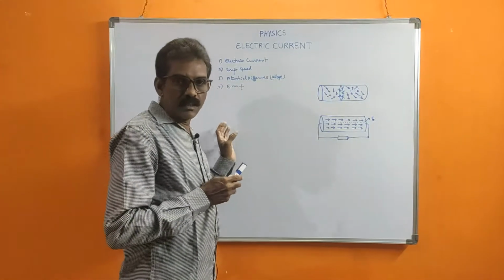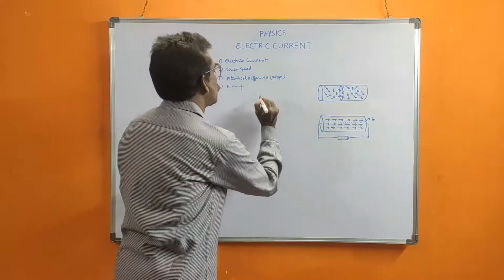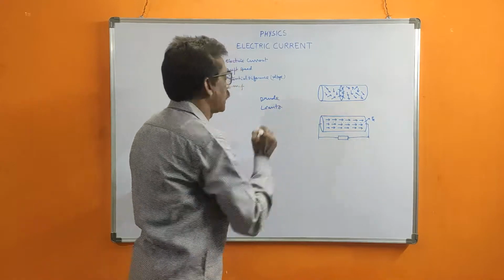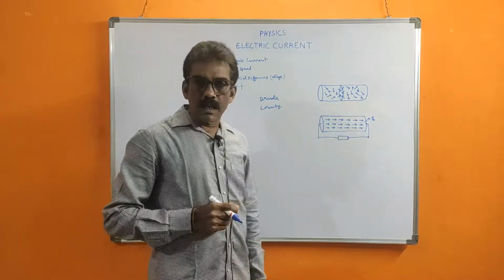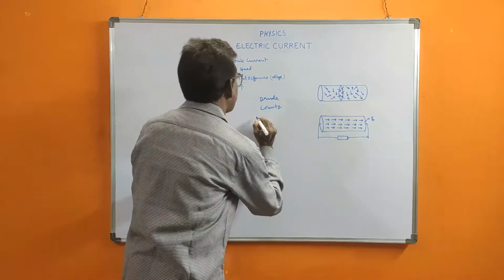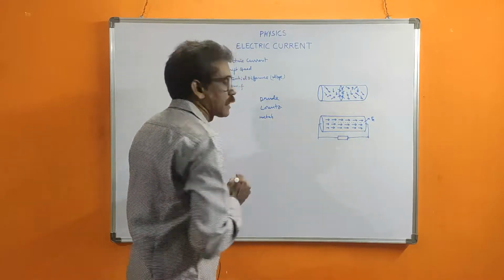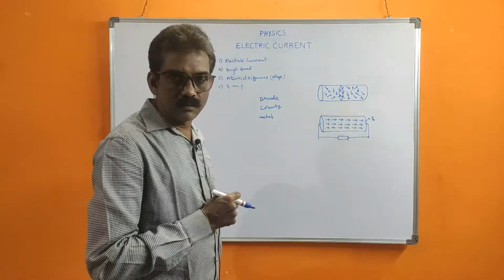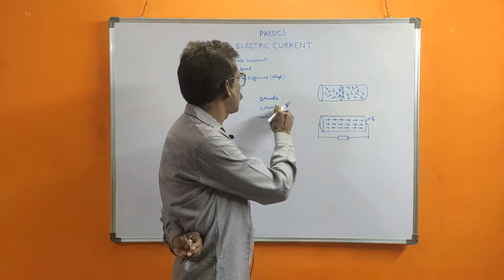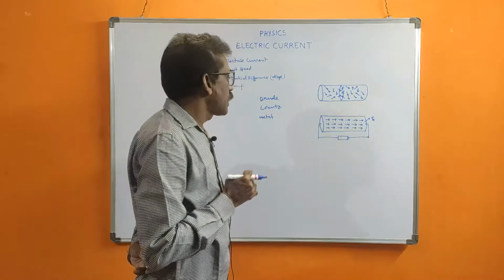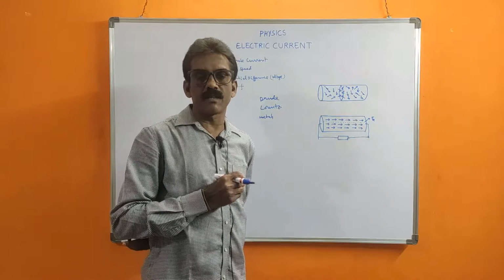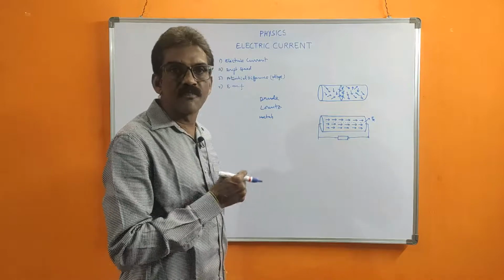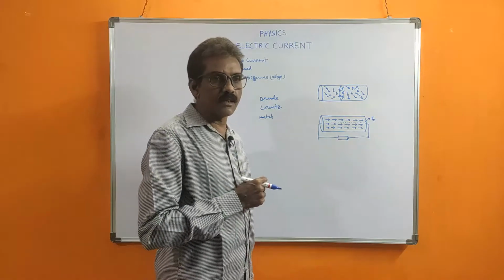In the 19th century, Drude and Lagrange, the scientists, suggested that conductors, generally metals, have a large number of free electrons. Free electrons means they will move.